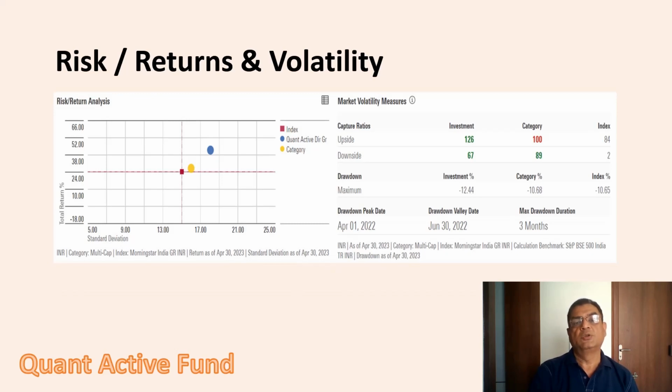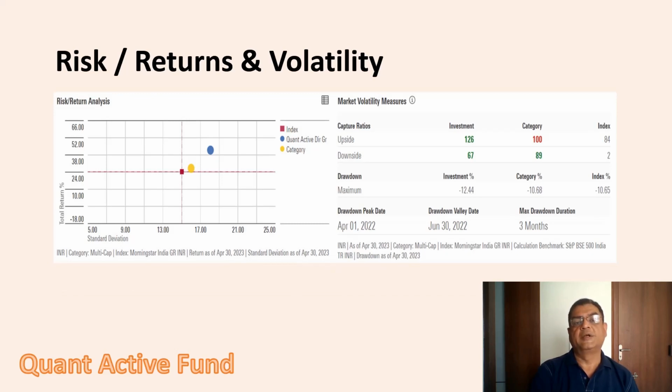The downside capture ratio is the measure of how the fund performed relative to the index during the period when the index has dropped. Here, the value is 67, which indicates that the fund declined 67% as compared to the index during the fall period. Here, lower the value is better. The upside ratio and the downside ratio both are quite good, and it has generally been observed over the long run that funds having a higher downside protection ratio are able to generate better returns. Here, as both the ratios are quite good, the fund has a potential to generate excellent performance in the long run.